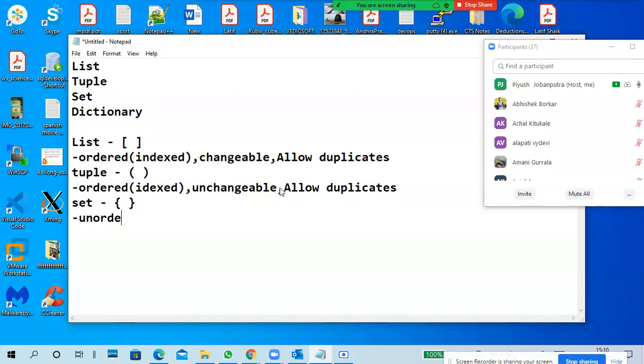Set is unordered or unindexed. Unordered or unindexed means there is no indexing here. Unchangeable. We have to verify once more whether it is unchangeable or not.